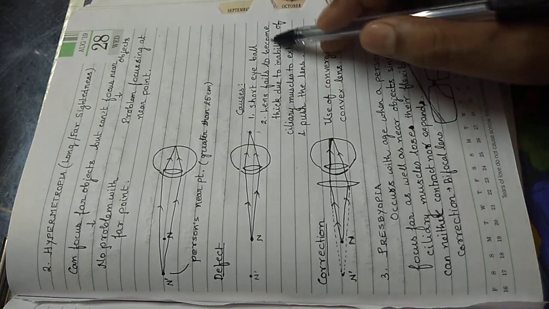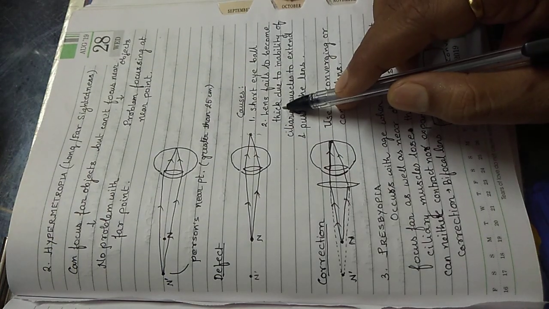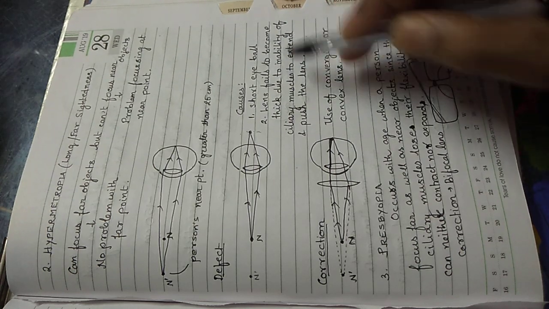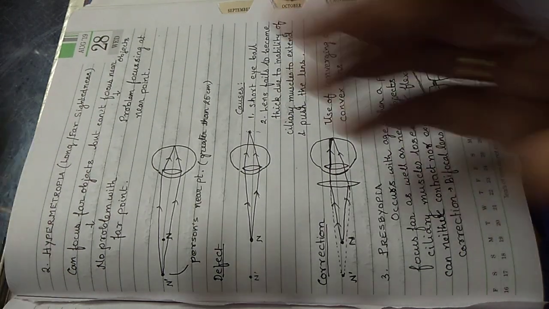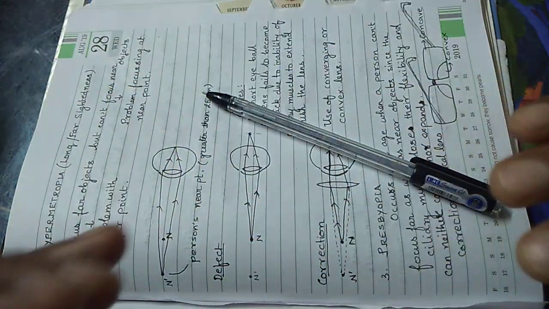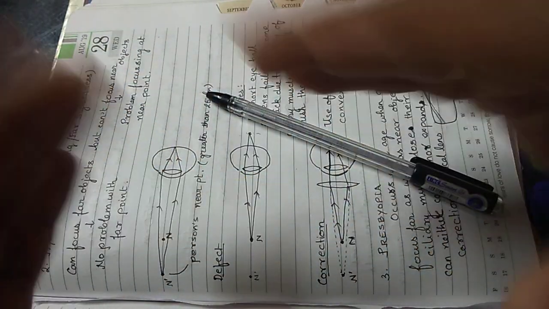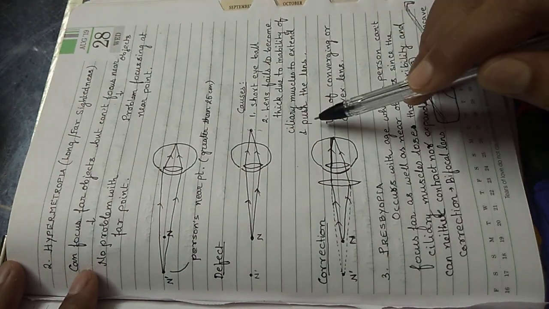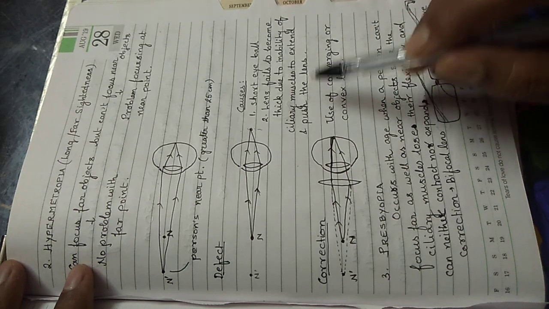And why does the lens fail to become thick? Because of the inability of the ciliary muscles to extend. The lens becomes thicker when the ciliary muscles push the lens. So due to the inability of the ciliary muscles to extend and push the lens, this is the cause.